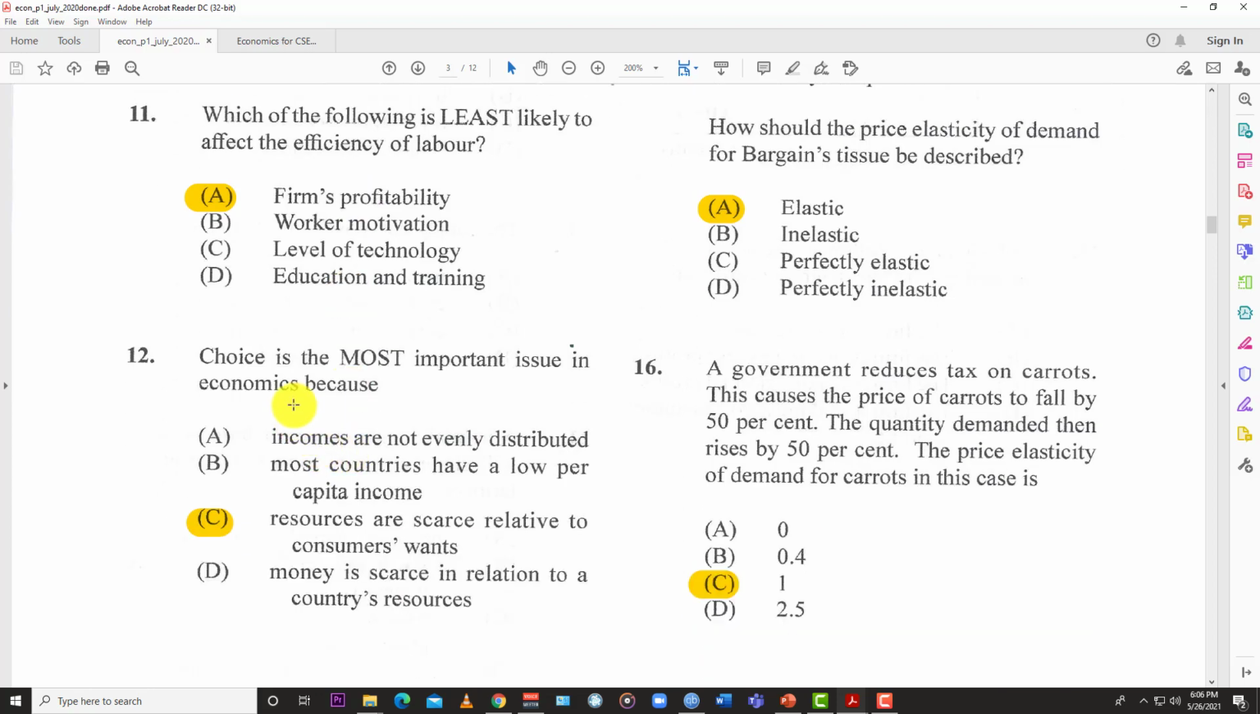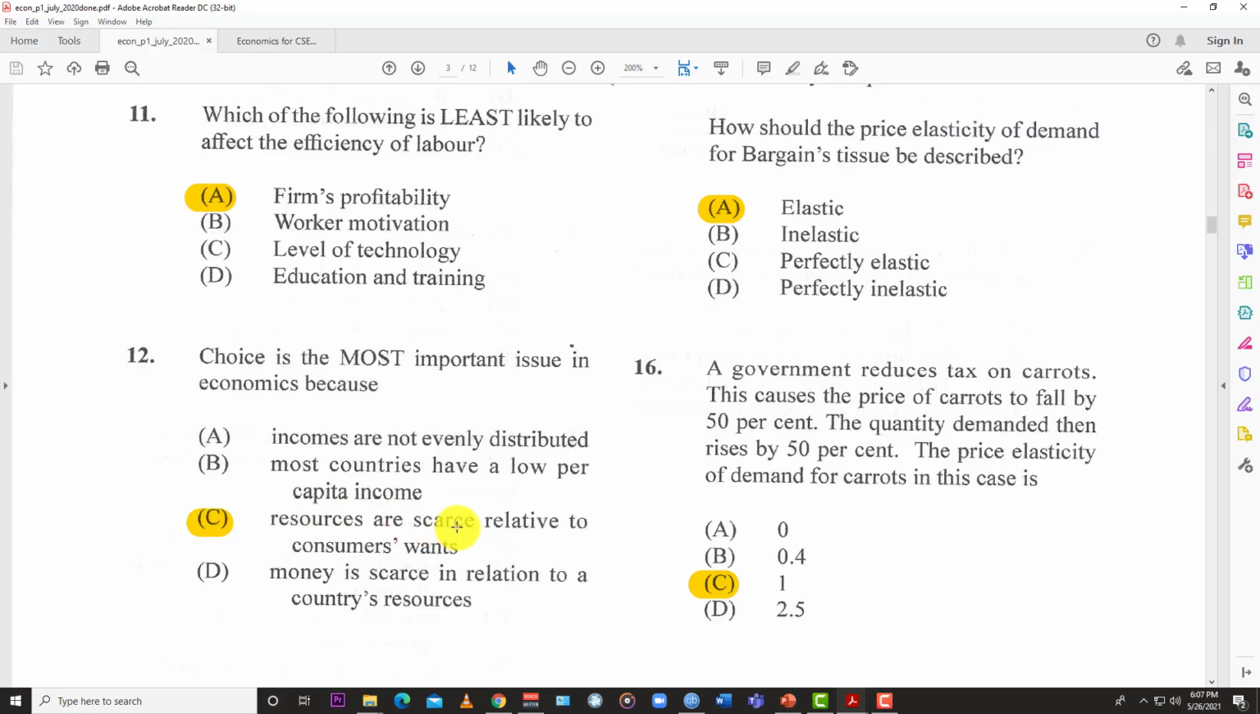Number 12. Choice is the most important issue in economics because, very easy, choice. Incomes are not evenly distributed. No, that doesn't really have anything to do with the choice, right? Because whether I get 10,000 a month and you get 5,000 a month, all of us have choices. So it doesn't matter if my income is distributed or not, we have choices to make still. So it's not the most important. Most countries have a low per capita income. Again, same thing as above. If my income level is lower than someone else's, I have to do with what I have, and so I have to make my own choices. Why? Because resources are scarce relative to consumer wants. So the answer is C.